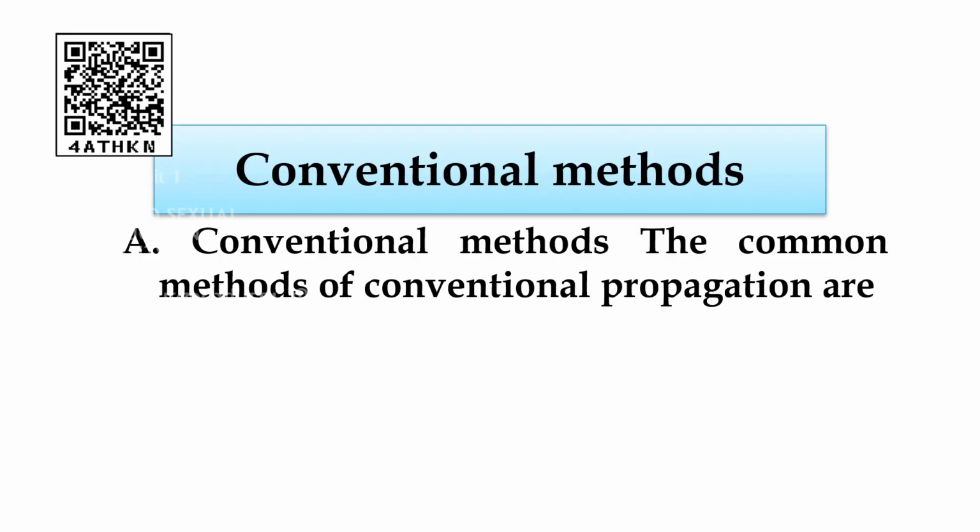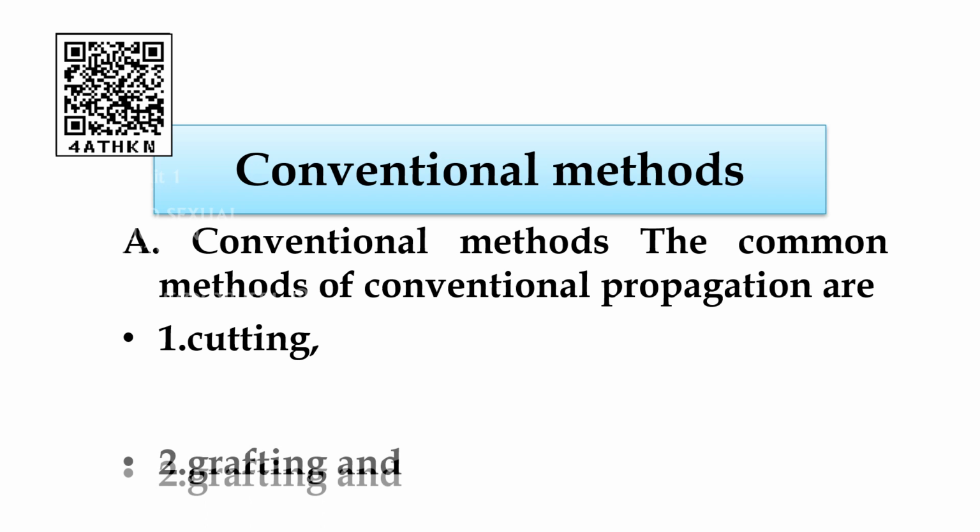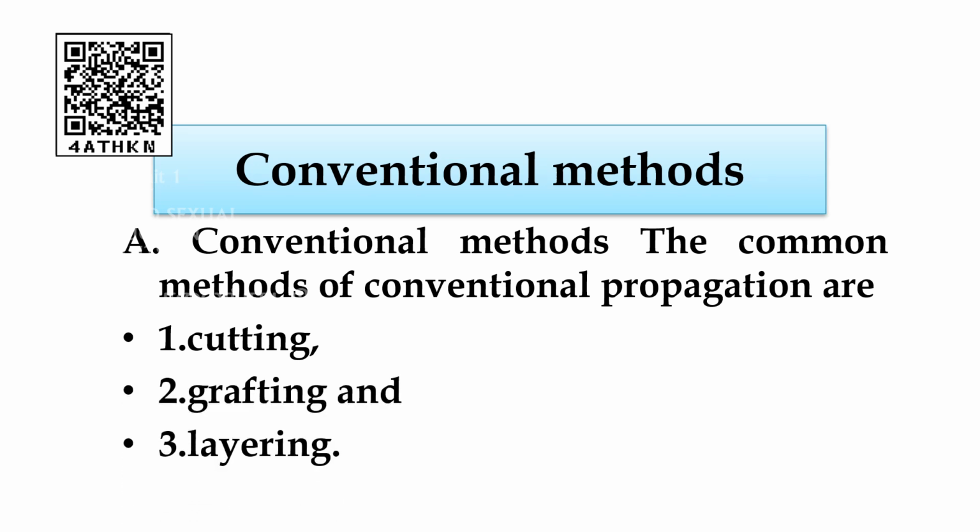Now you can see the conventional method. There are three broad categories, students: cutting, grafting and layering. Under cutting, there are three categories: root cutting, stem cutting and leaf cutting. In the same way, grafting: bud grafting, approach grafting, tongue grafting, crown grafting, wedge grafting.